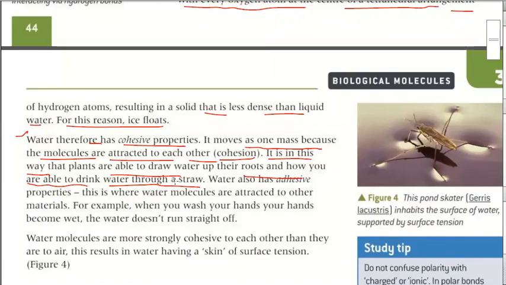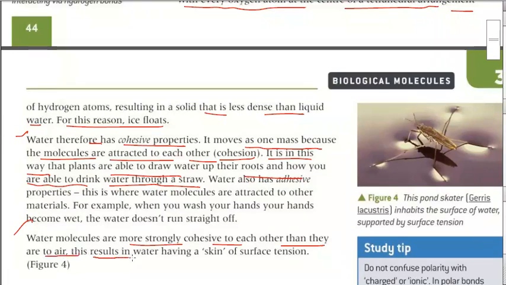Okay, water has adhesive properties also. This is because water molecules are attracted to other materials. For example, when you wash your hands, they become wet; the water does not run straight off. This is why we can say that water has an adhesive property. Clear? Adhesive and cohesive, both types of properties are there with water.